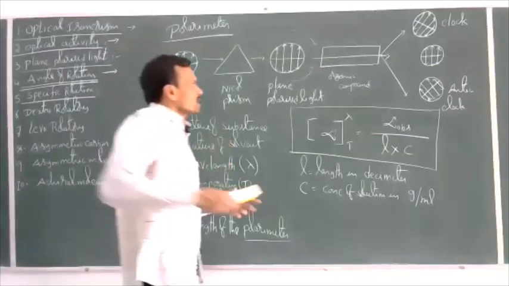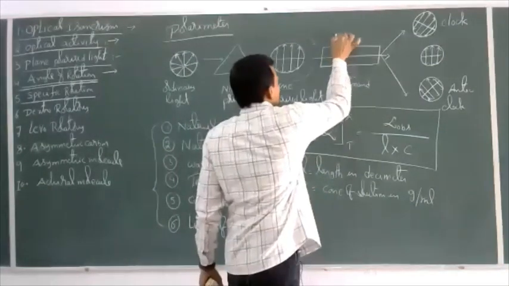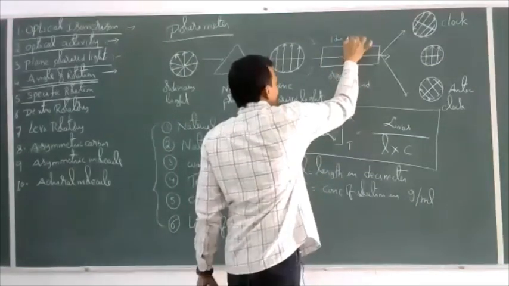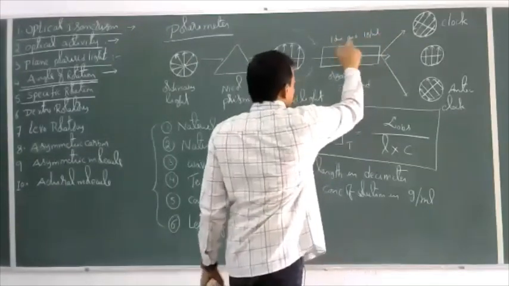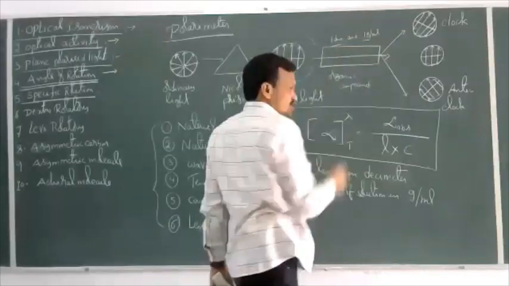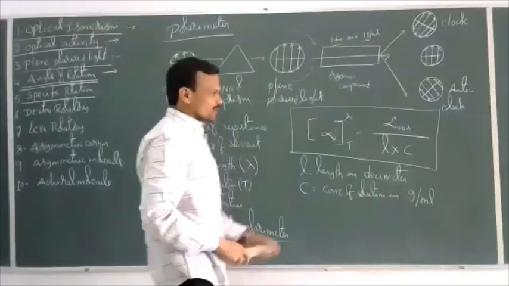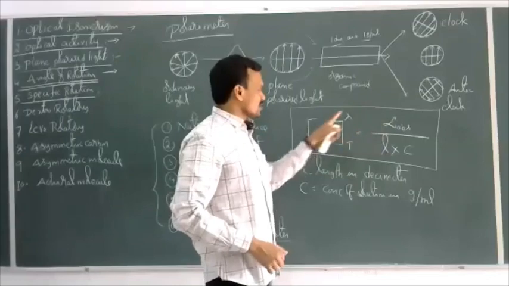So if you take a polarimeter of 1 decimeter length and a concentration of 1 gram per ml, these are the standard conditions. Under these conditions, what is the angle of rotation produced? That is called specific rotation.